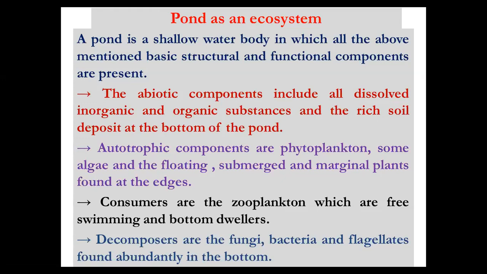These larval forms, the zooplanktons, are consumed by small fishes. So they are considered secondary consumers, right? And these small fishes are consumed by larger fishes. So they are considered tertiary consumers. So a chain system is developed within the consumers. So these are all consumers.